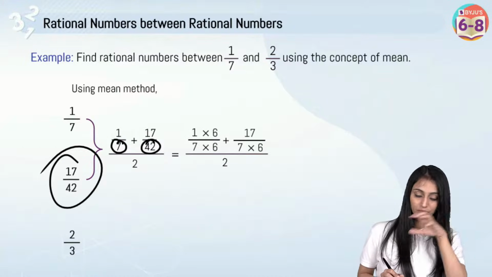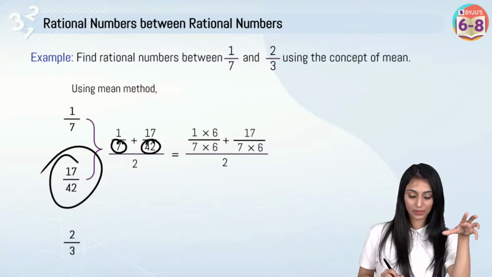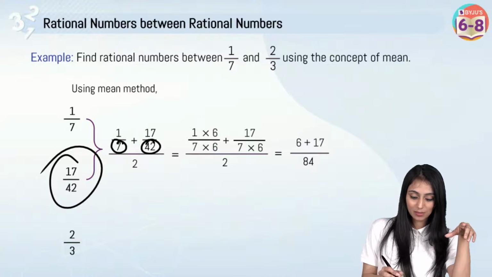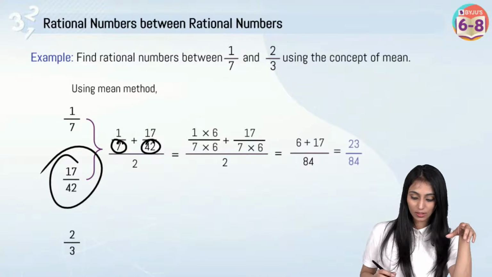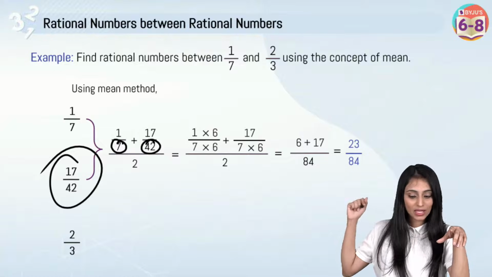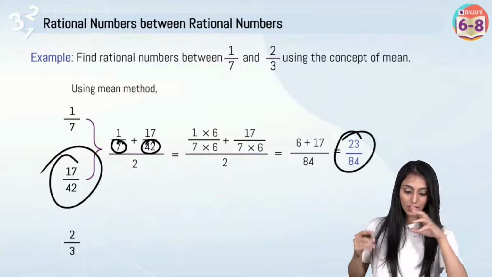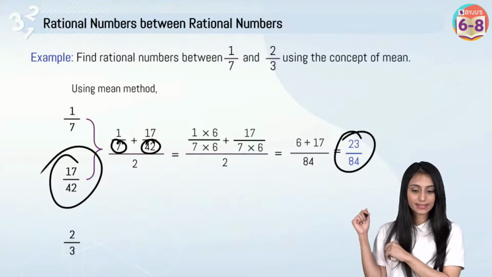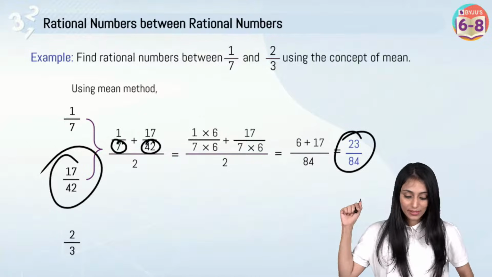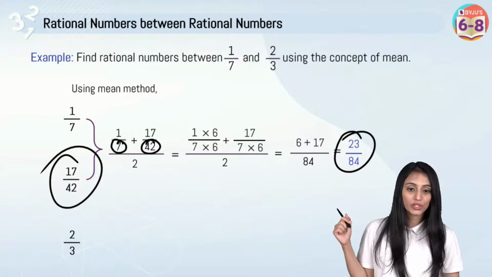So what will you do? You will make their denominators same, right? And then this becomes 6 plus 17 by 84. The step has been skipped. So if you have any confusion, please let me know. I'll show you the steps that were in the middle of it. Yes? Are you able to understand how we are getting 23 by 84 over here?